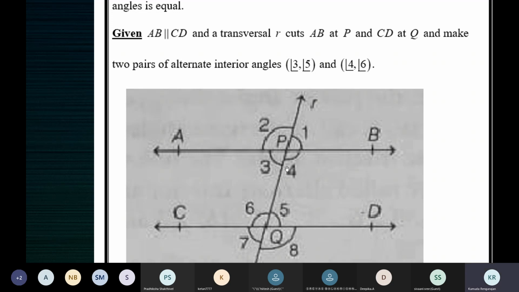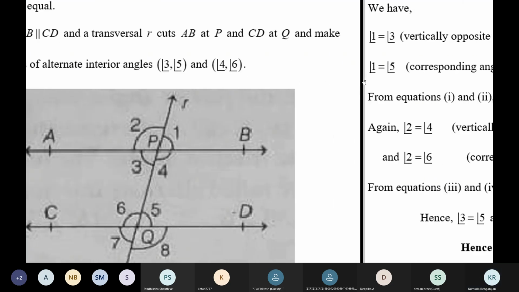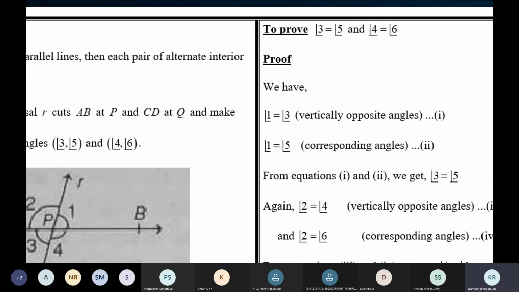Which are the pairs of alternate interior angles formed? 3 and 5, 4 and 6. These are the pairs of alternate interior angles formed when two parallel lines are intersected by a transversal. You need to prove that these pairs are equal: angle 3 is equal to angle 5 and angle 4 is equal to angle 6.